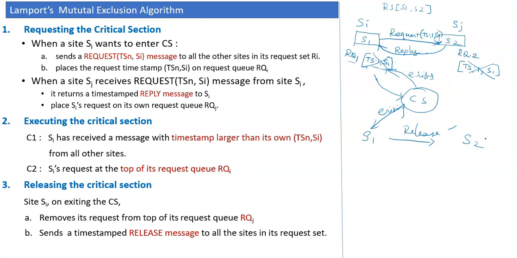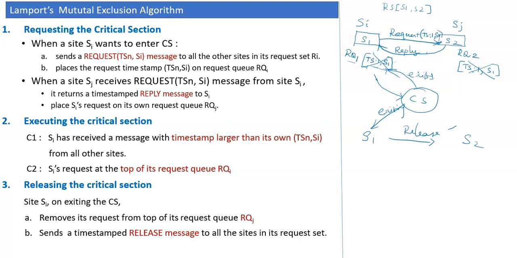And in another scenario, its own request is available at the top of the request queue. In such a case, the site understands that it is eligible to enter the critical section, and when it wants to release the critical section and come out of it,